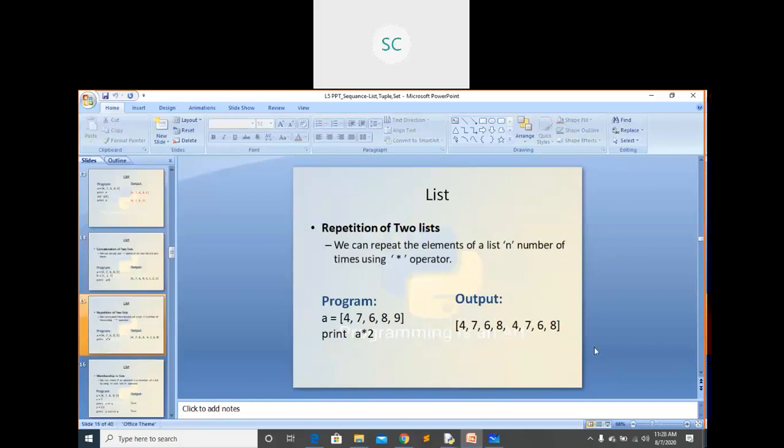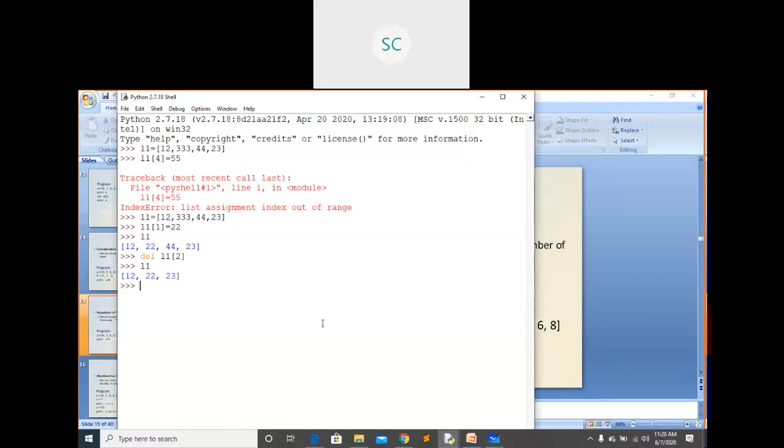Repetition of lists, this is very important. I have the list present in L1. If I use L1 star 2, this is the repetition operator. If I mention 2 here, whatever elements are present within this list are repeated 2 times.